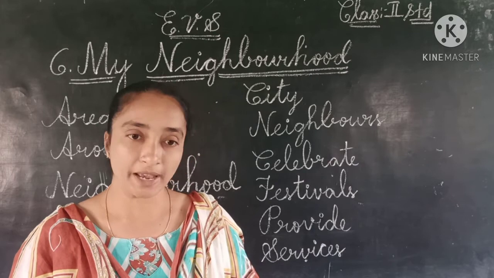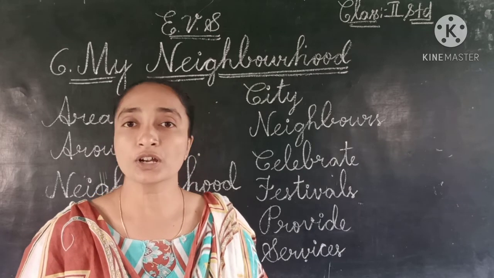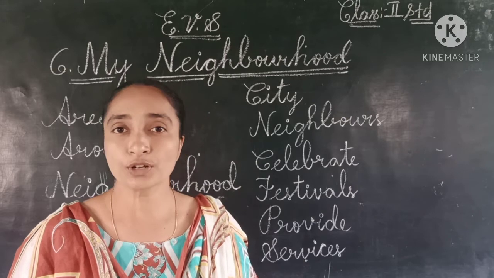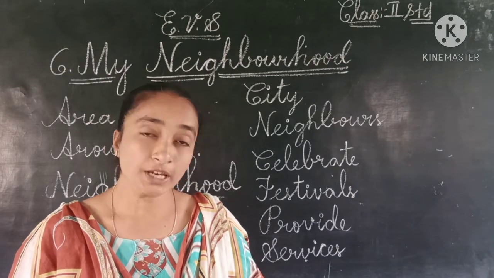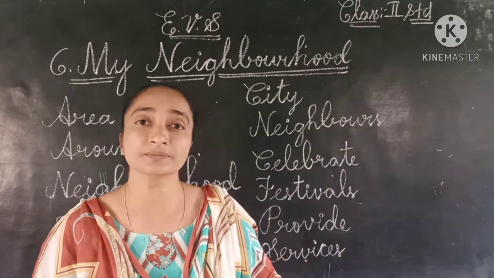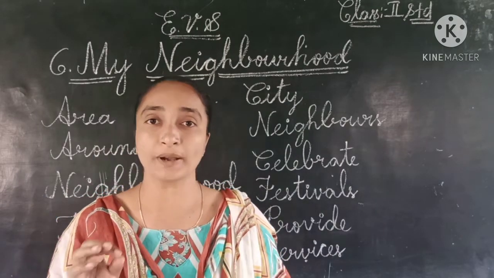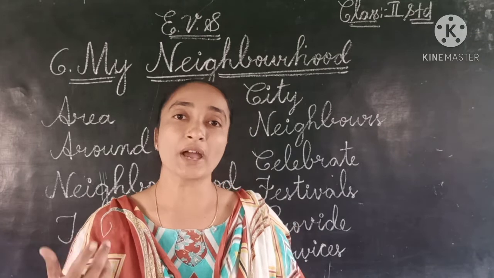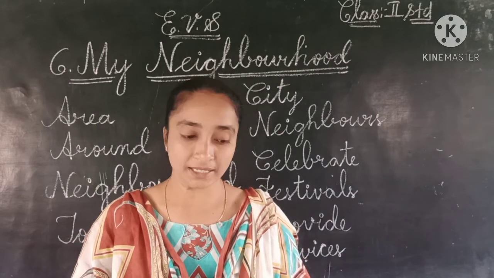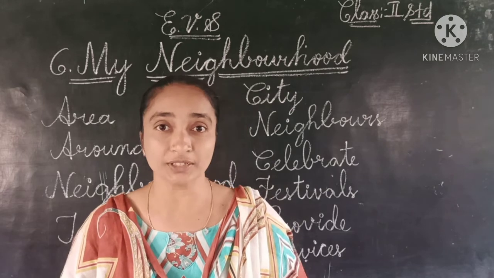The first question they have given is: Murali wants to buy vegetables. A small boy Murali wants to buy vegetables. He should go to a... So where should he go, children? They have given 2 options for us: market or the police station.